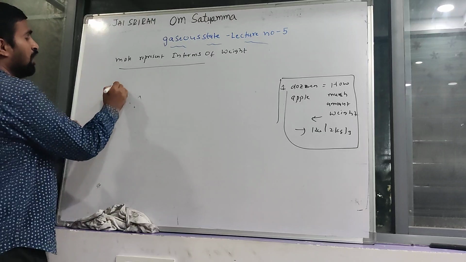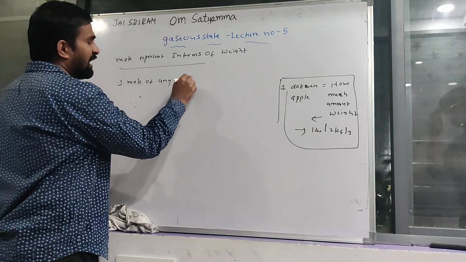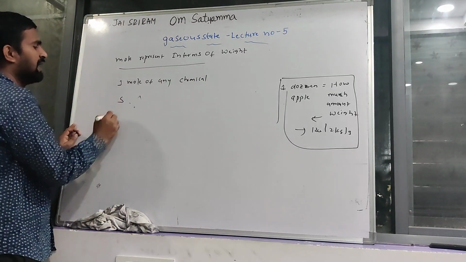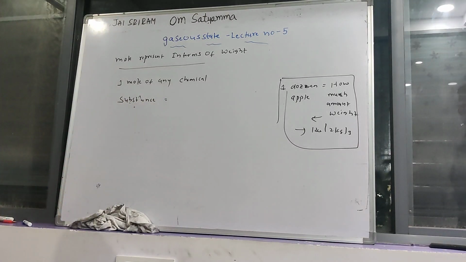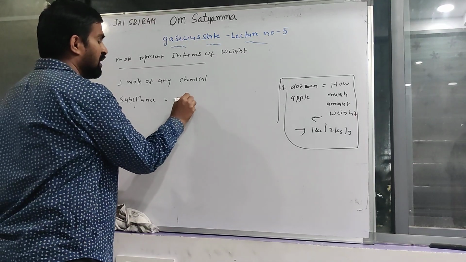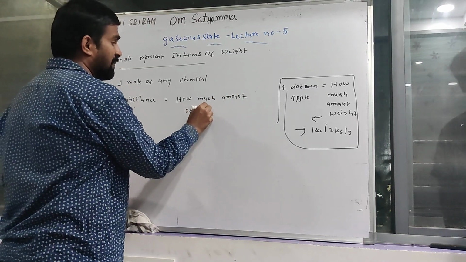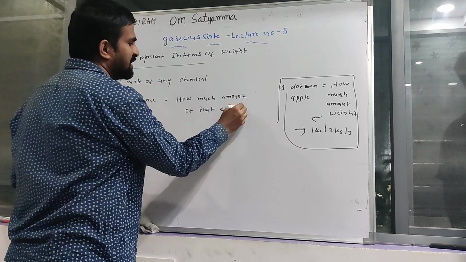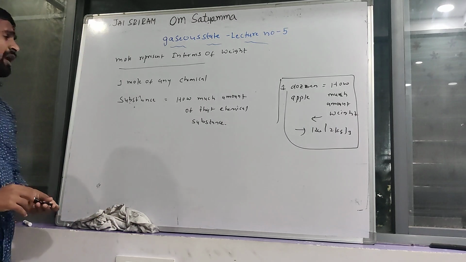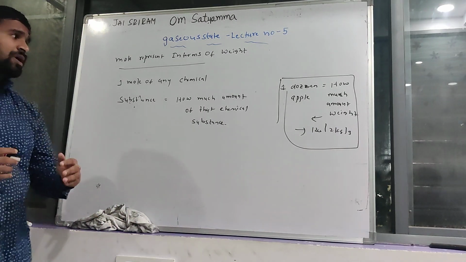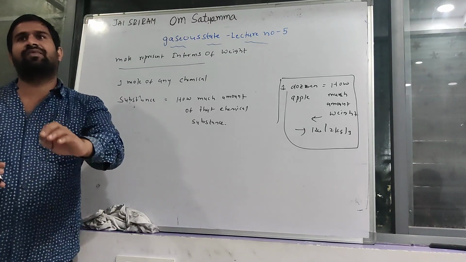Here also same. 1 mole of any chemical substance is equal to how much amount of that chemical substance? Here also same, 1 mole of a chemical substance has some weight.